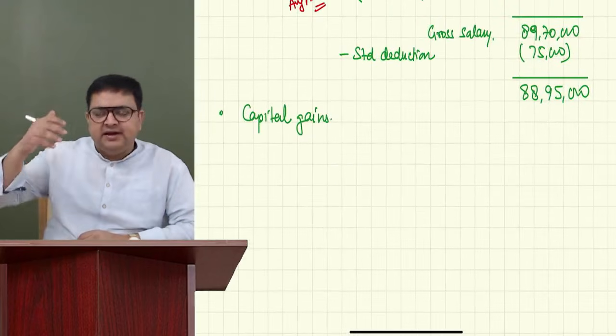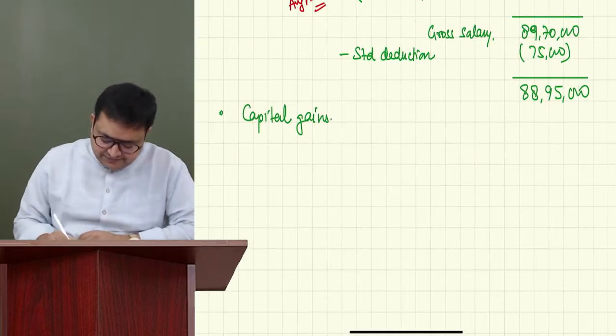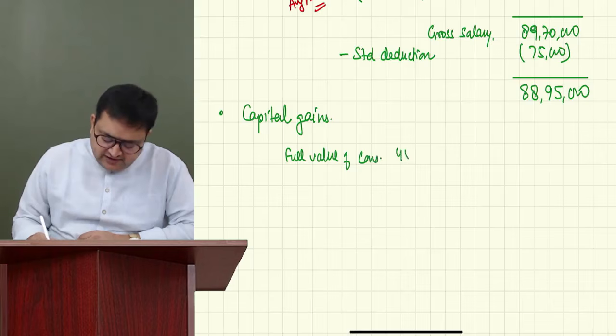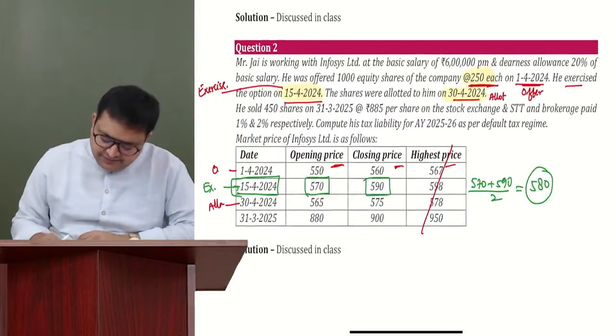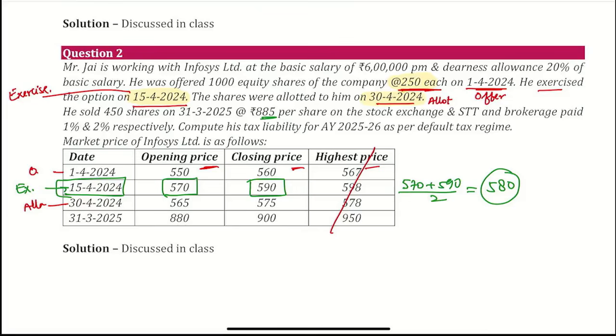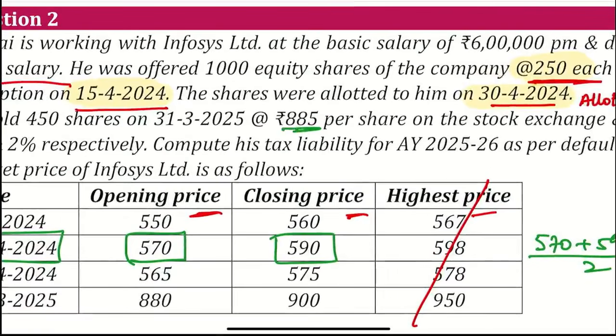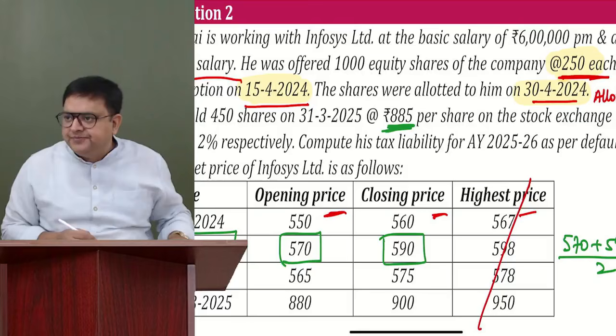How do we compute the capital gain? Selling price minus cost price. Full value of consideration. You are selling 450 shares, and each share you are selling it for 885. 885 is the value of the share we are selling it for.